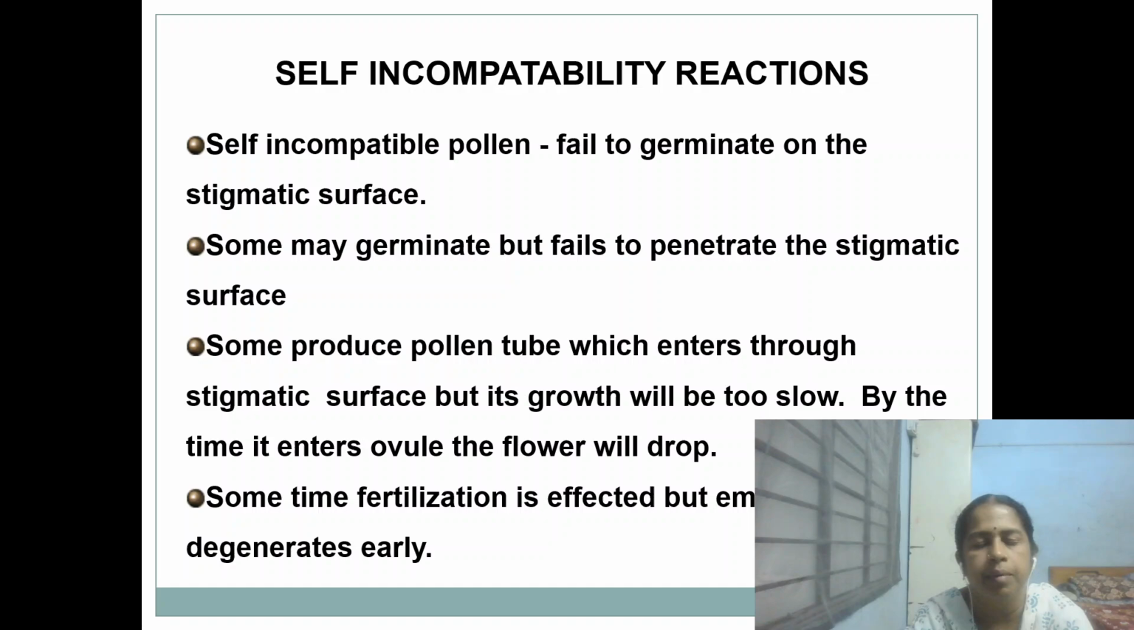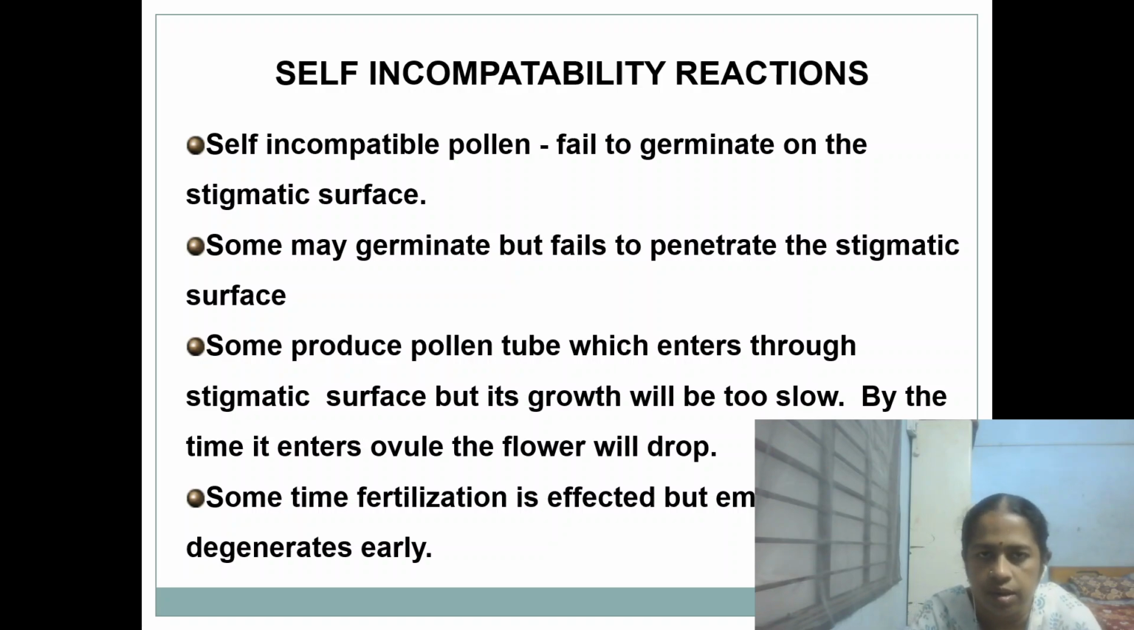So the self-incompatibility reactions are of 4 different types. That is, the pollen fails to germinate at the stigmatic surface; next, it fails to penetrate the stigmatic surface, but it will be germinating. Then even if it penetrates, it will be very slow in growth, and in the stylar reaction, the flower will drop before the pollen reaches the ovule. Then even if fertilization takes place, the embryo degenerates at an early stage. So 4 different types are there.